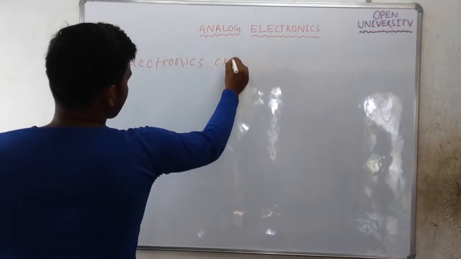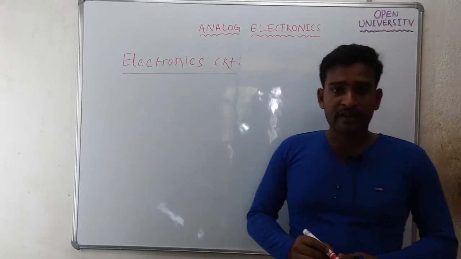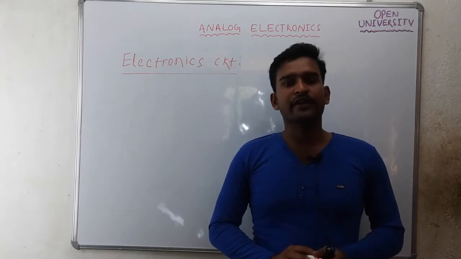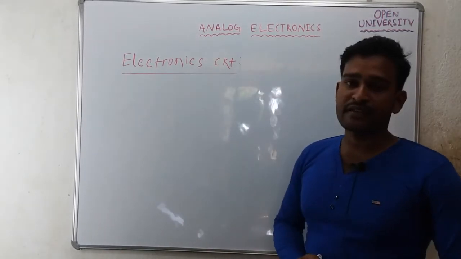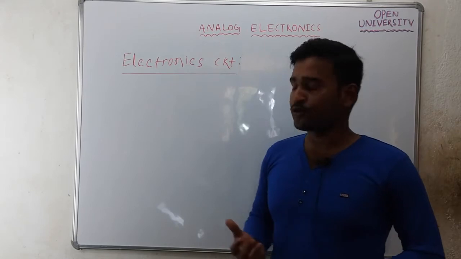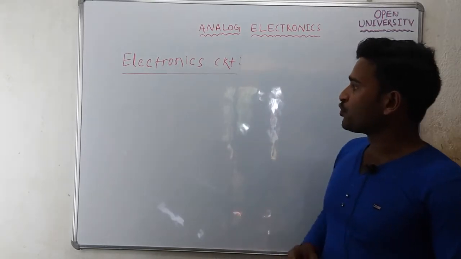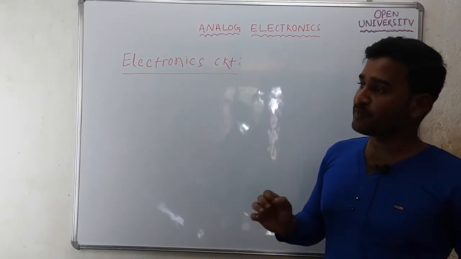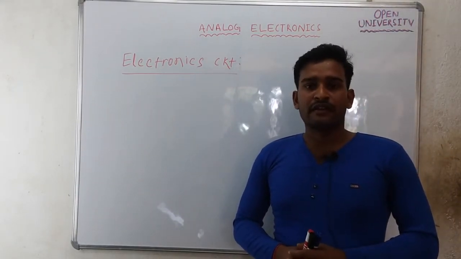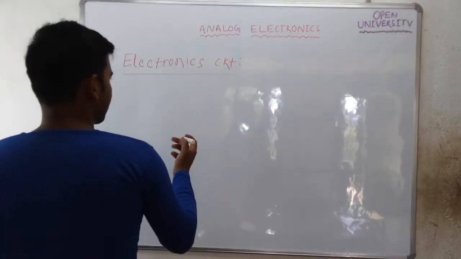What is an electronic circuit? The definition of an electronic circuit is a circuit which consists of at least one electronics device, like a diode or a MOSFET or a BJT or an op-amp, etc. It can be any electronics device as the major element. So that device must be the main element in the circuit.